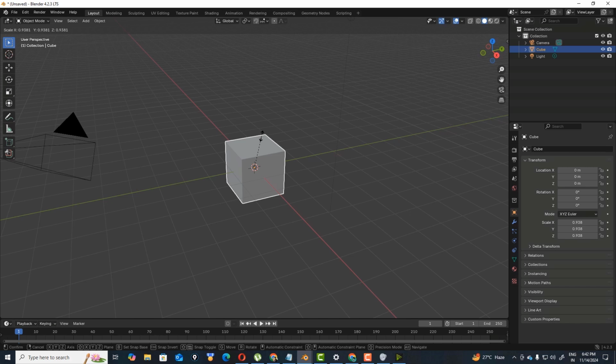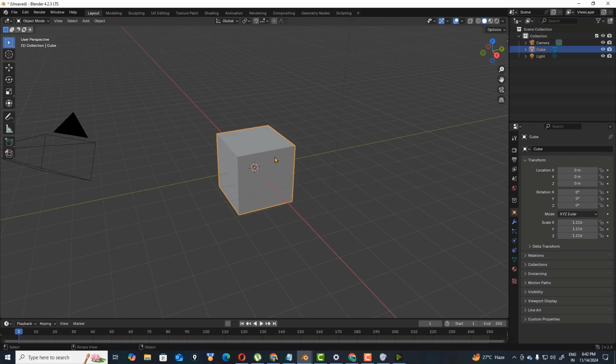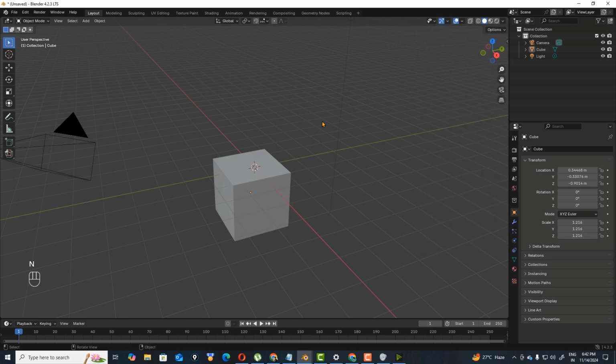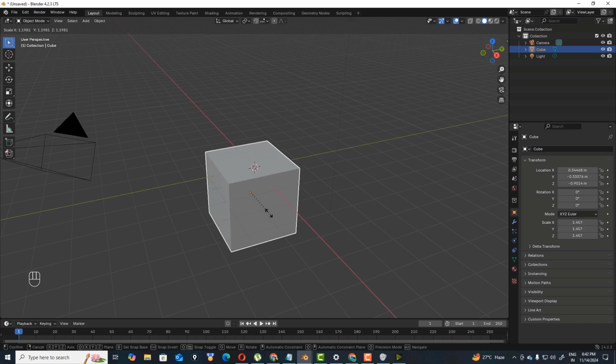So hit S and I'm just going to show how this box modeling works. I'm enabling the screencast so you can see what I'm pressing here. Just N, and you can see at the bottom left what I'm pressing. So press S, you can scale down and scale up.